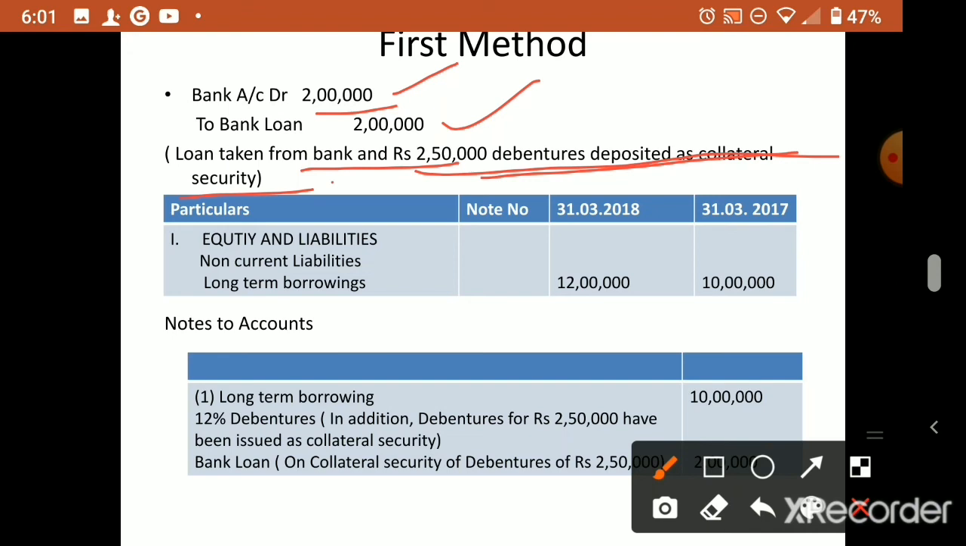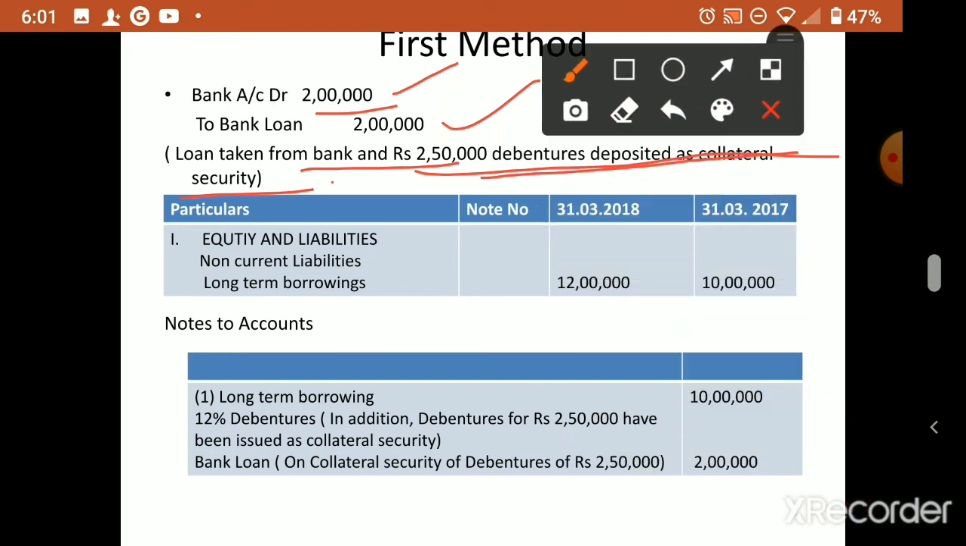Now how will it appear in the balance sheet? The company's balance sheet contains the main balance sheet and notes to accounts. So first we will come to the notes to accounts. Only after the notes to accounts can we go to the main balance sheet. In the notes to accounts, all borrowings will be shown under the heading long term borrowings.